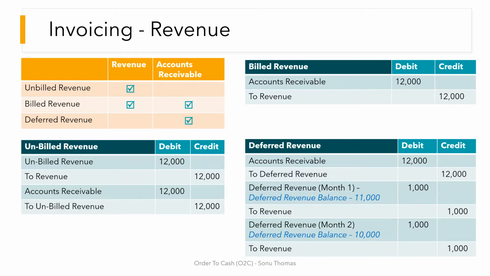Under deferred revenue, the set of entries would be accounts receivable to deferred revenue. And once we deliver services, the entry would be deferred revenue debit to revenue. And the same entries would flow month on month. So these are the three examples and I'm sure you would have understood unbilled revenue, billed revenue, and deferred revenue concepts.